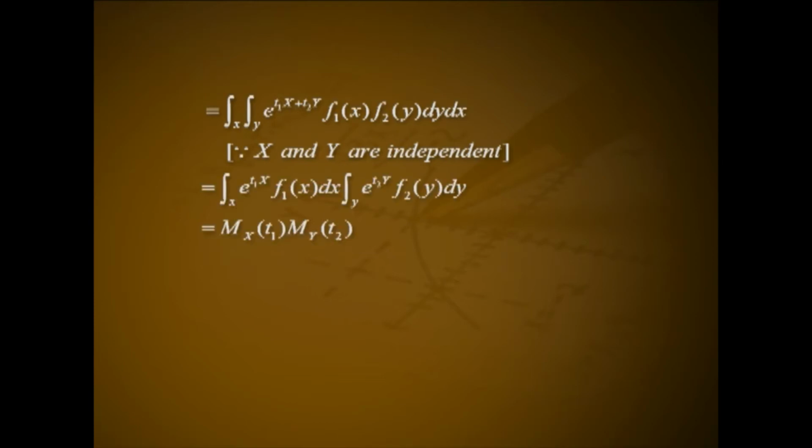That is integral over x e raised to t1x into f1 of x dx into integral over y e raised to t2y f2 of y dy, that is equal to mx of t1 into my of t2.